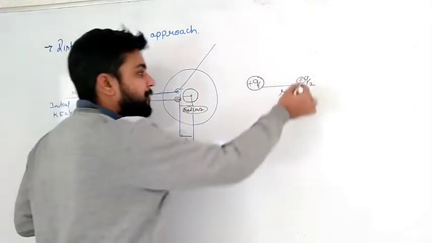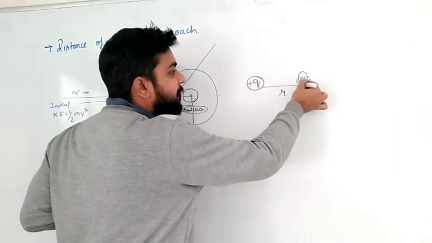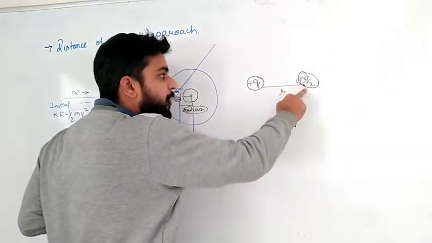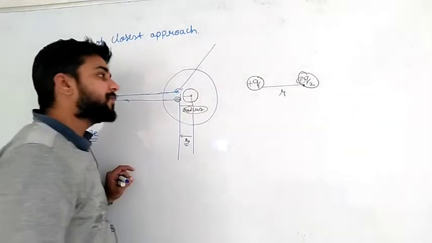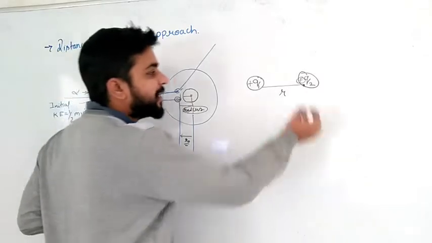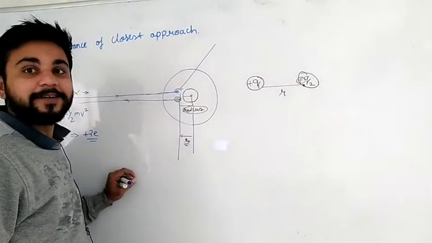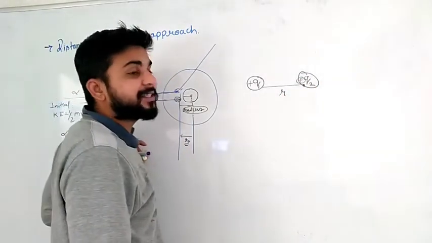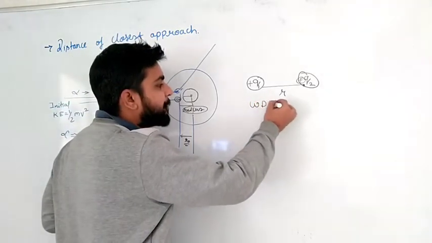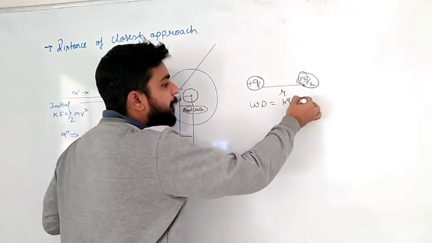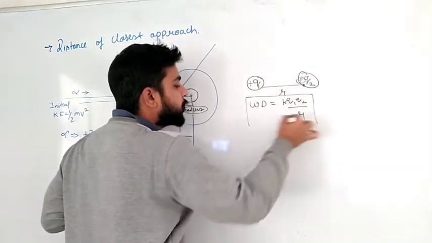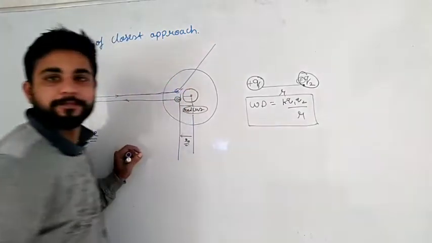Why? At a distance r, what do you know? Two things are there, sir. There is an electric field due to the q1 particle here. Also we can say that there is some potential here. What is the potential energy of this point and what is the potential? Sir, V is equal to kq by r. What is potential energy? It is equal to work done. Please remember the work done formula, k q1 q2 by r. If you know it or not, you should have this formula with you.